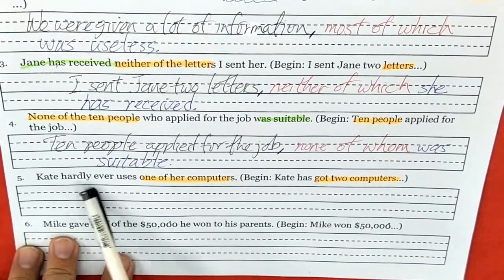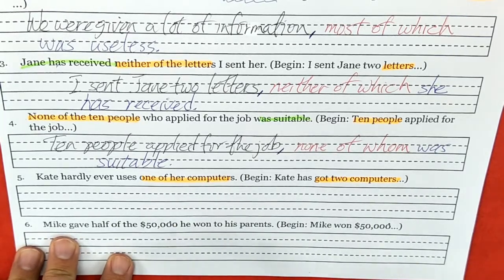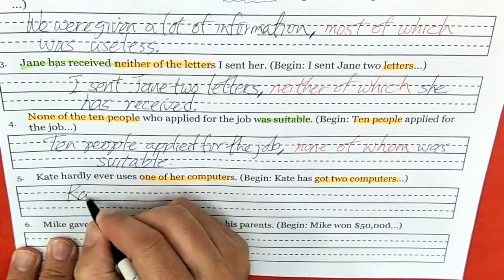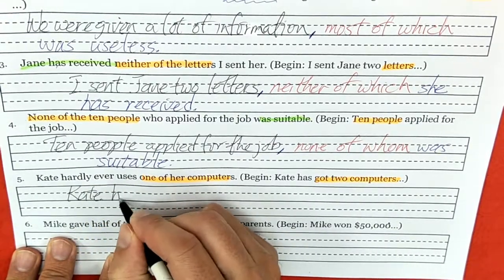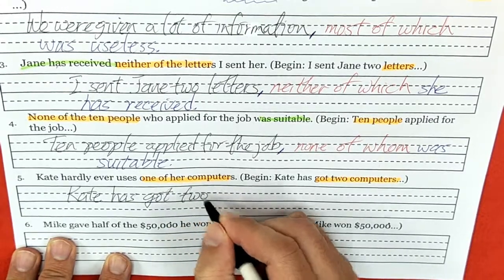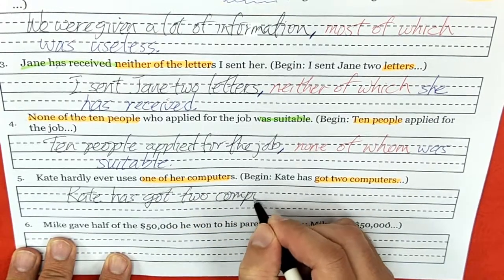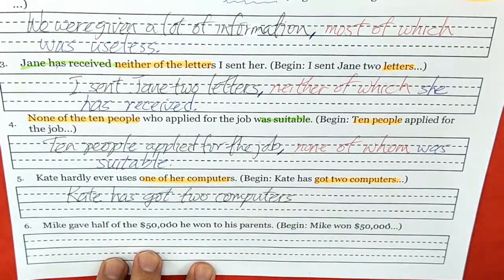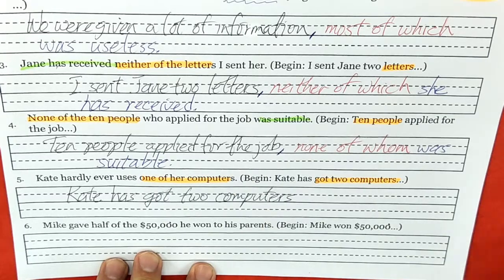It says hardly ever uses one of her computers. So, let's begin. Kate has got 2 computers. All right. Well, it says 1, so comma.